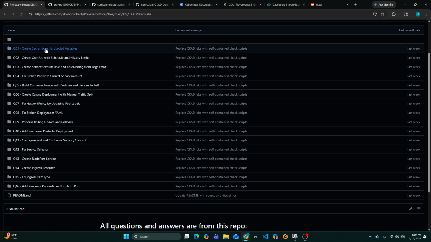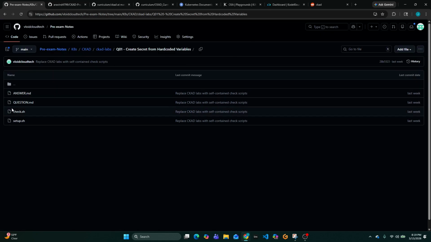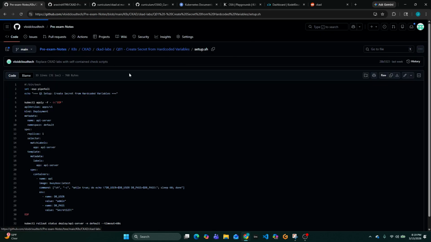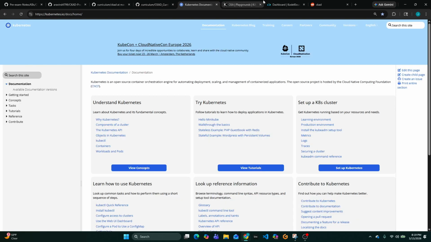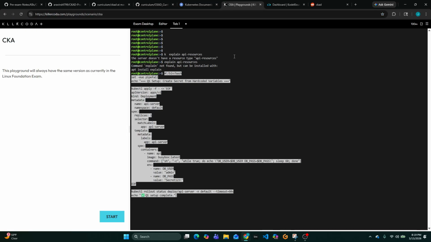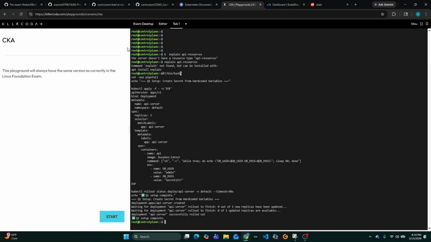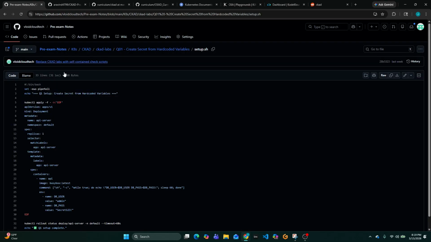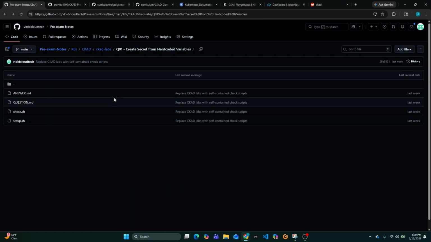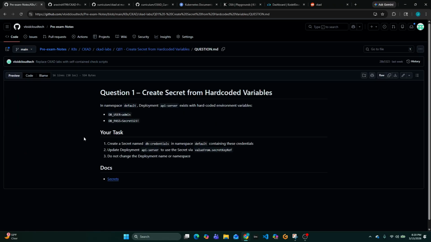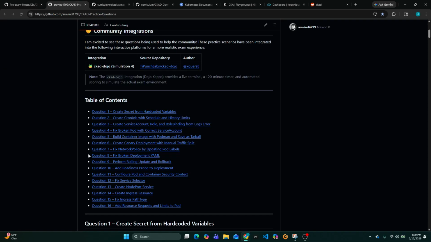Similar to the CKA video, I set it up with bash scripts to set up the environment. I'll do a test environment here, and it'll roll out so that you can answer the question. A good thing about this repository that I made is that you can see the question. It's the same exact repository that this person has. I don't want to take the credit, I just made it work for me.